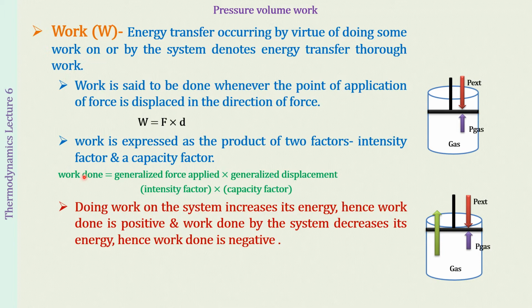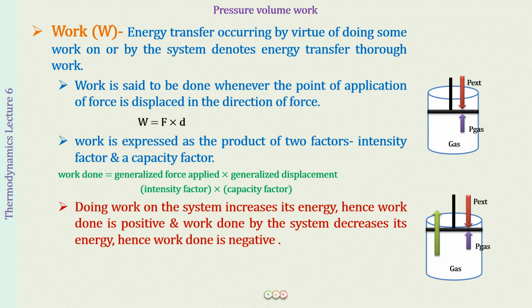Another thing that you learned in the previous lecture was the sign convention for work. Whenever work is done on the system, this increases its energy, and hence we say that work done is positive. Work done by the system decreases the energy of the system, therefore we say that work done is negative. This is very important and you have to remember it.